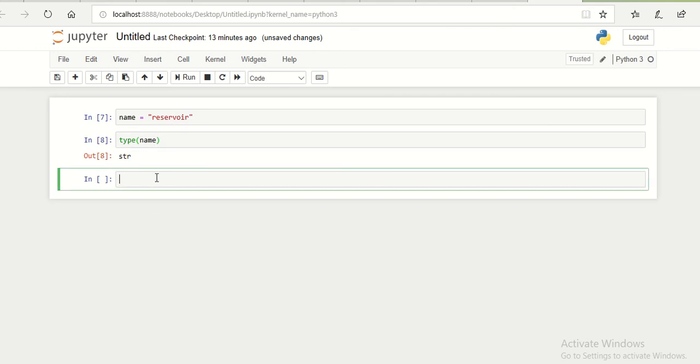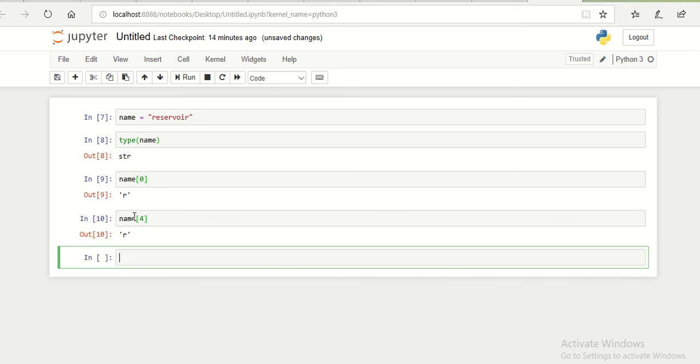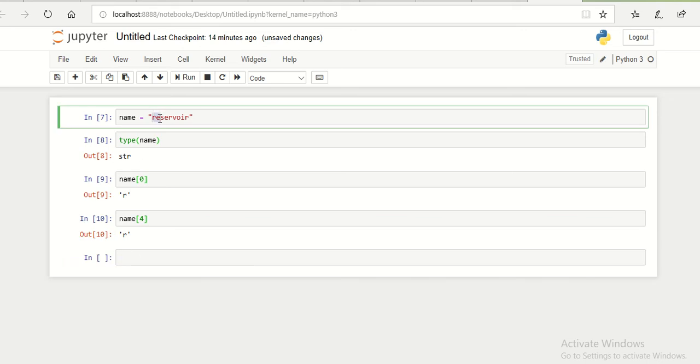So we want to, for example, separate parts of name. For example, we want to see what name[0] is. Name[0] means it's going to start from index 0, then 1, 2, 3, till 8. So name[0] will be R. Let's check it. Yes, R is name[0]. Or for example, we want to see what index number 4 is. Index number 4 is R as well. So 0, 1, 2, 3, and 4. Yes, this R is index number 4.